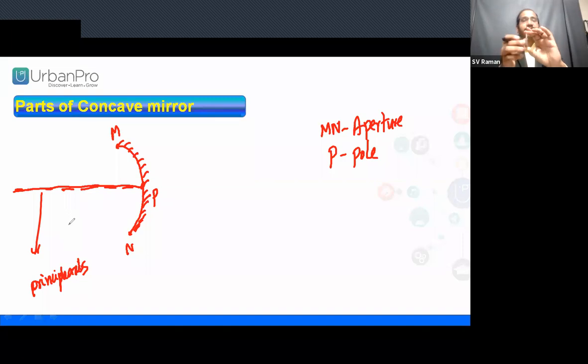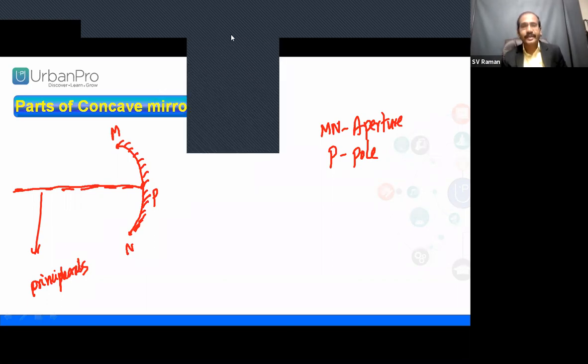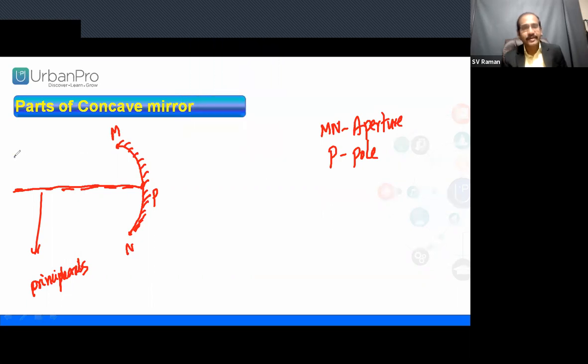Now, object at infinity. Light rays parallel to the principal axis are incident on a concave mirror, which reflects them back. Now, we can show it through the lines. Object at infinity, light ray parallel to the principal axis.